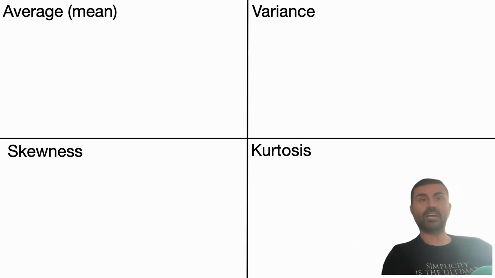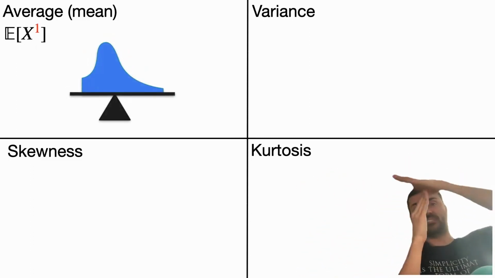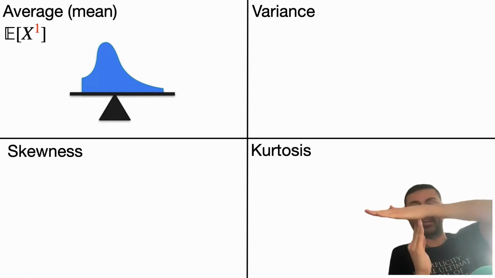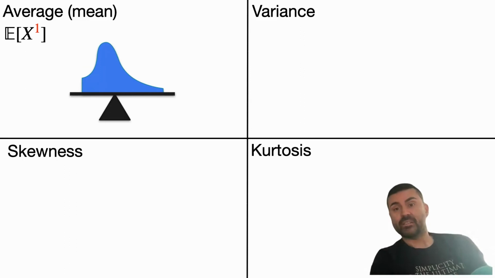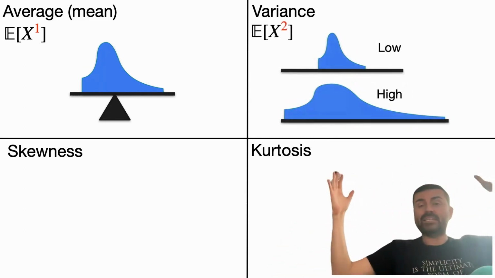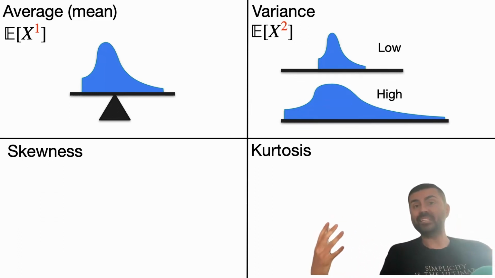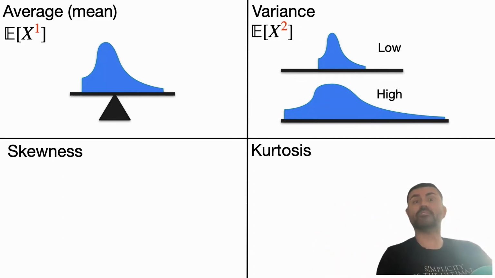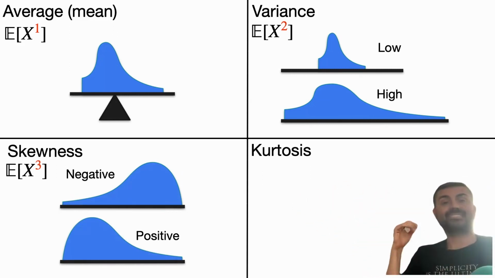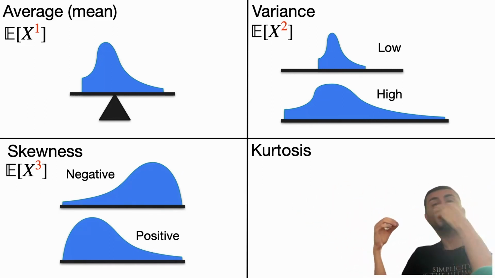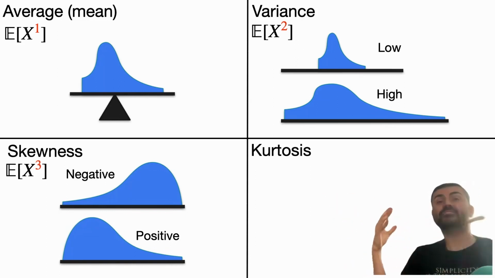So a small summary, we have these 4 things. The average tells you where you can center your data, where you can put it and balance it as if it were a weight. That's expected value of x to the power of 1. The variance tells you if it's wide or if it's narrow. So low if it's narrow, high if it's wide, if it's more risky, and it's the expected value of the square of the variable. The skewness tells you if it's skewed towards the right or towards the left. It's negative if these values are at the left and positive if they're at the right. And it's expected value of x cubed.